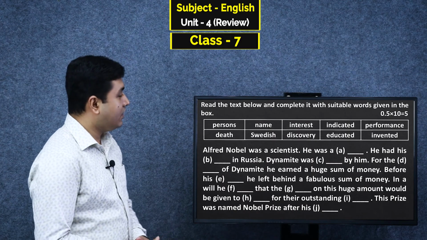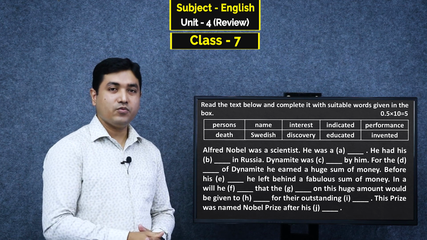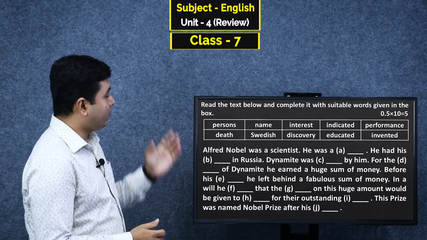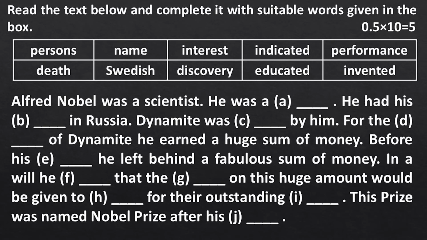In this part, you have to fill in the blanks with given words. Here you can see the question. Question number 4, read the text below and complete it with suitable words given in the box. First, you have to read the words that are given in the box. Then you have to fill in the blanks. You can see the words given: person's name, interest, indicated, performance, death, Swedish, discovery, educated, invented.